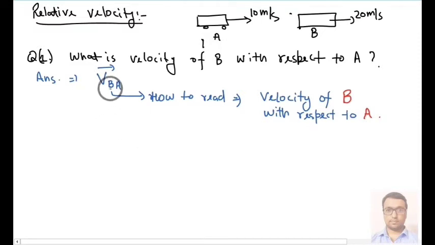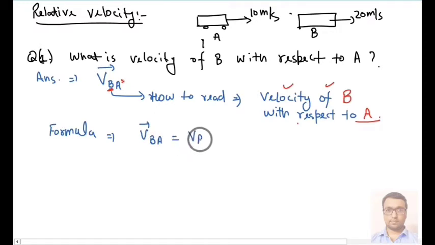Whatever letter is written first, we always ask for its velocity, that is velocity of B, and the second letter, that is A, we calculate velocity with respect to that second letter, and we have a formula for it. What is that formula? Velocity of B with respect to A equals velocity of B minus velocity of A. Simple. So velocity of B is 20.